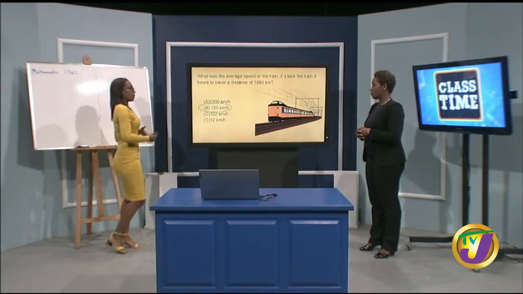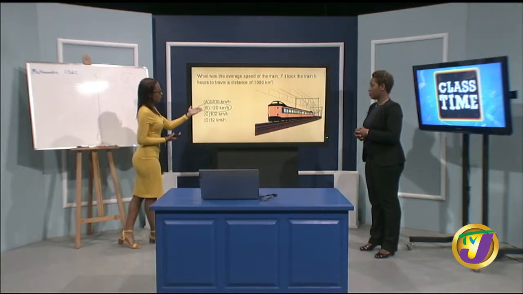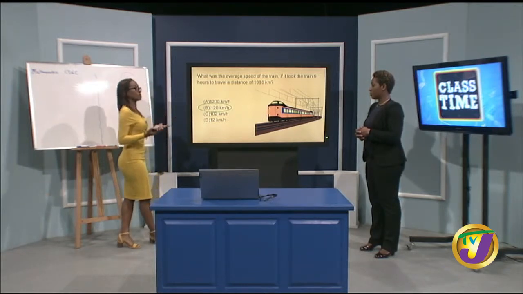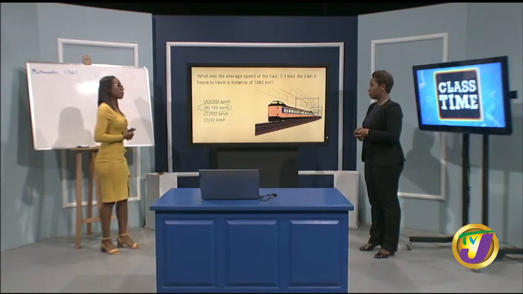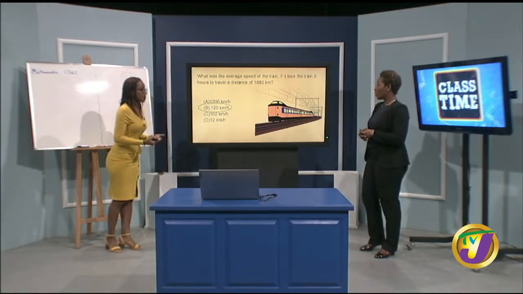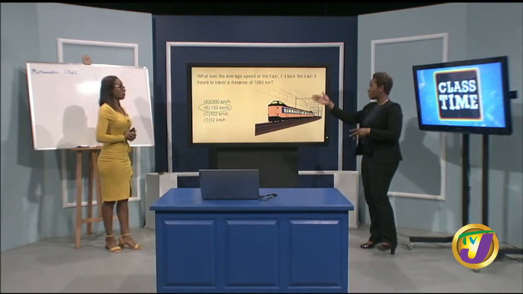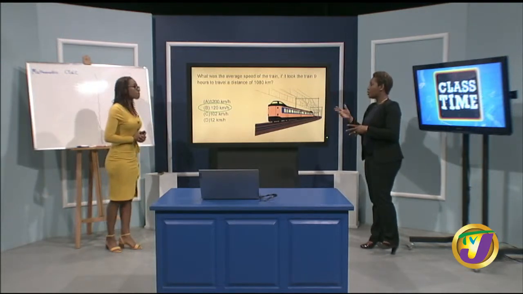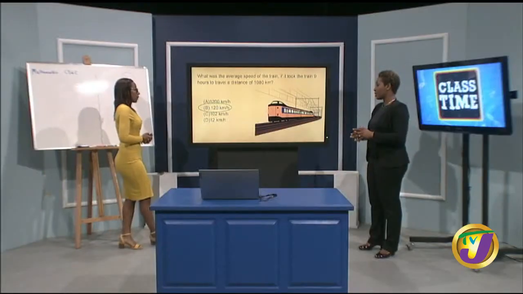Right. Because when we would have gone ahead just now to have found 120 kilometers per hour, if we were given another unit, we would have now had to know some facts. Yes, if we were given meters per second, we'd have to convert our kilometers to meters and our hours to seconds to match the options that we would have been given. So you are perfectly correct. You need to pay attention to the type of options you have as you move into your calculation.